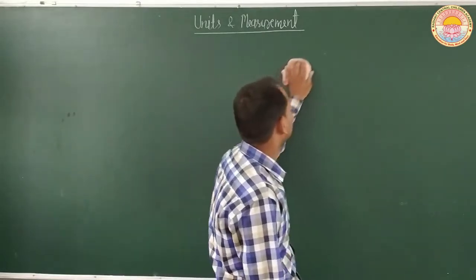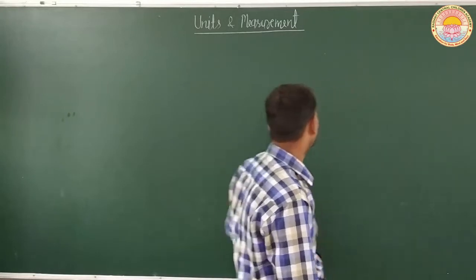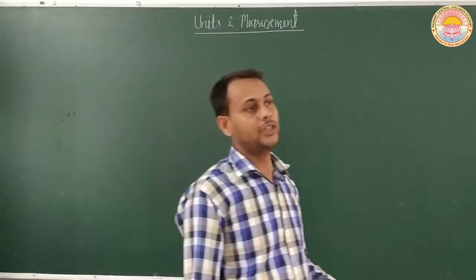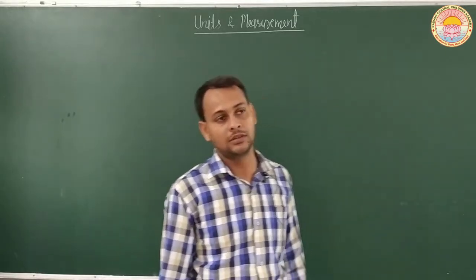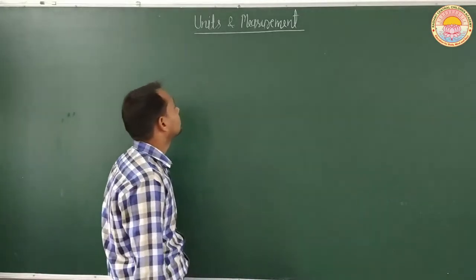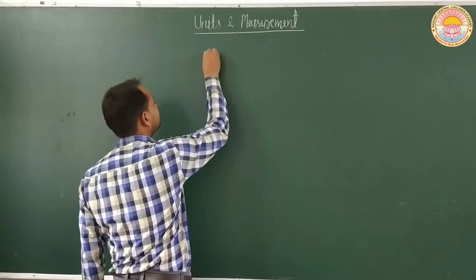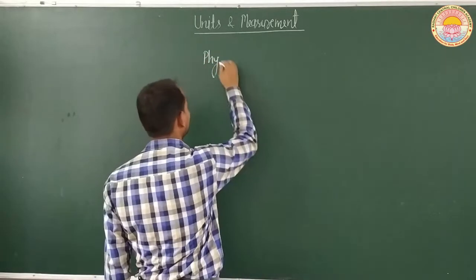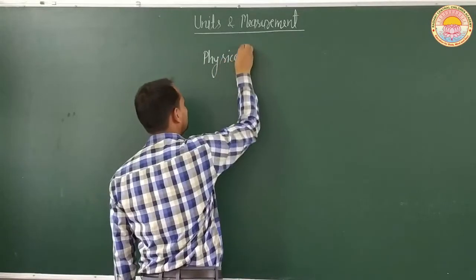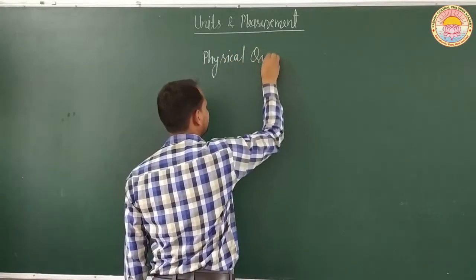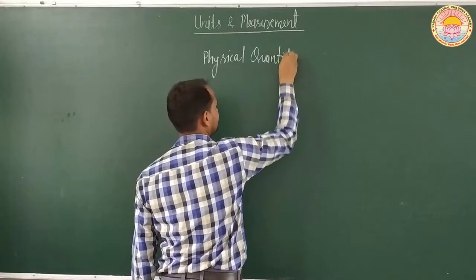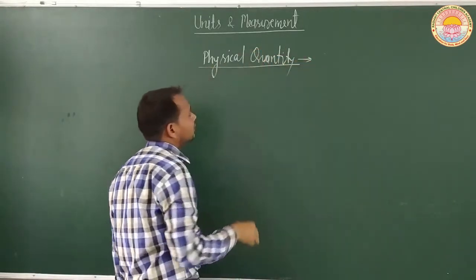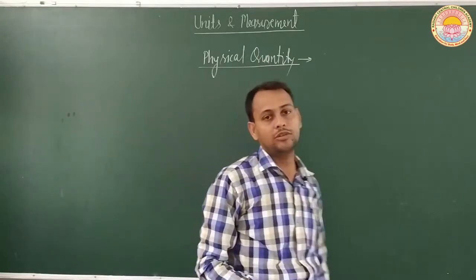After that we are going to study physical quantity. How many types of physical quantity exist? Physical quantity means a quantity which can be measured.